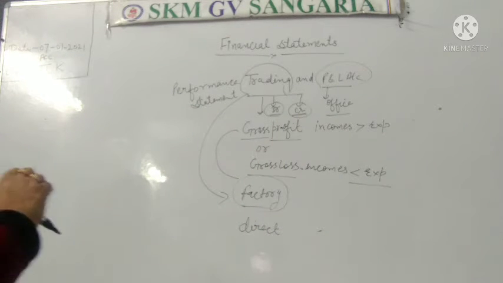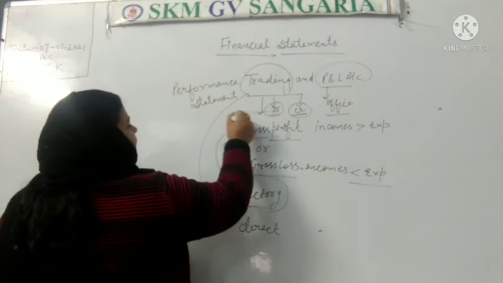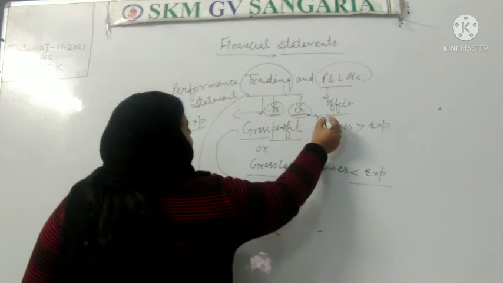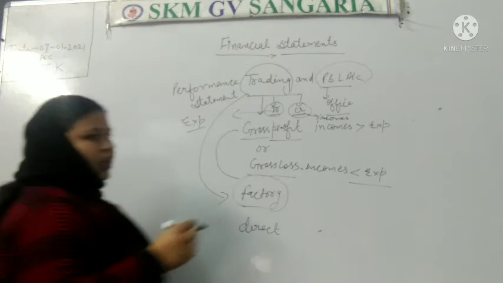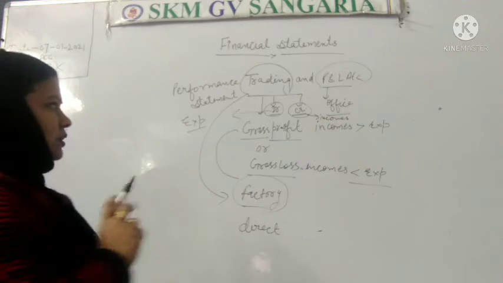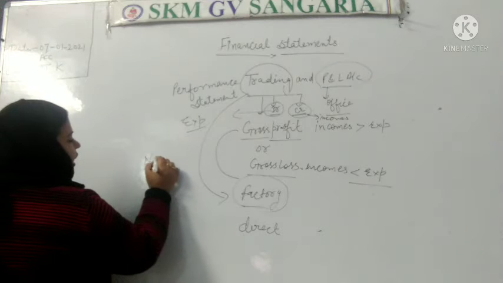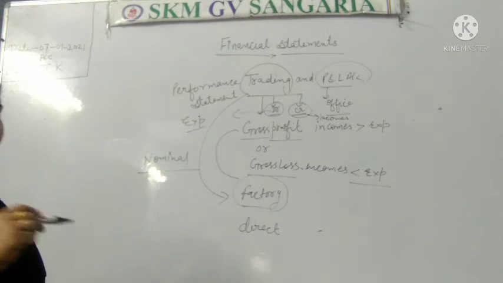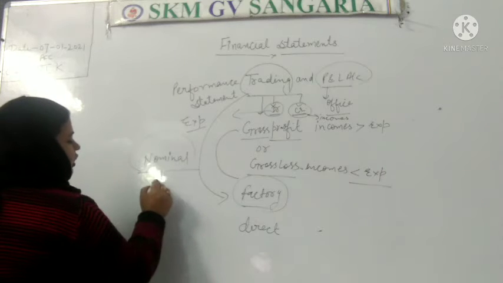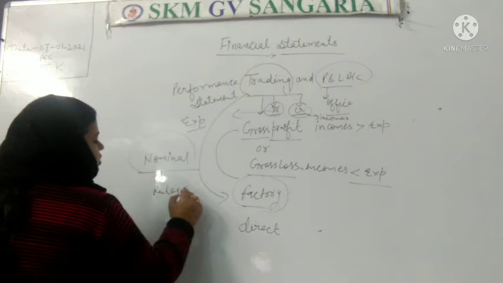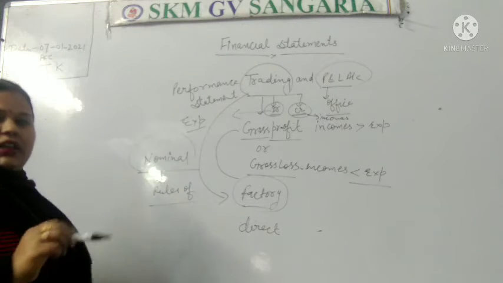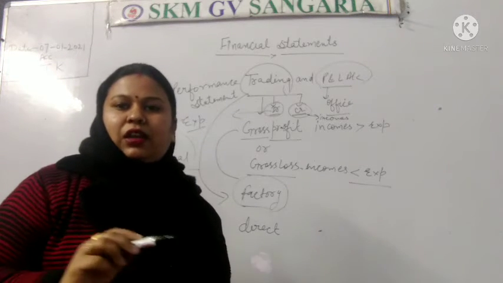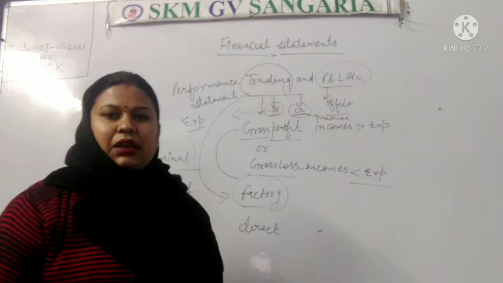We have discussed both the sides. In the debit side we are writing the expenses, and on the credit side we are writing the incomes. And one more new thing we can know, that trading account is related to nominal account. It is following the rules of nominal account. What the nominal account says is that debit all the expenses and losses and credit all the incomes and gains.